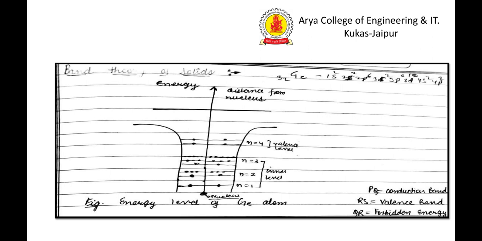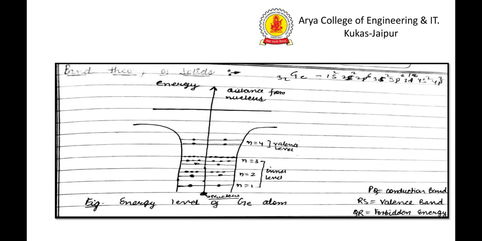To understand the formation of bands, let us take the example of the germanium atom. Its atomic number is 32, so the electronic configuration is 1s2, 2s2, 2p6, 3s2, 3p6, 3d10, 4s2 and 4p2.